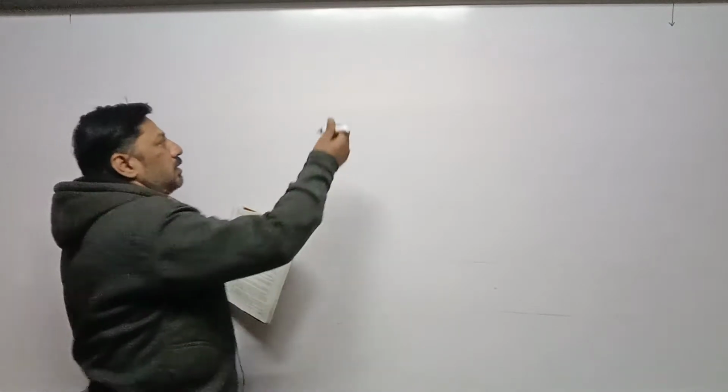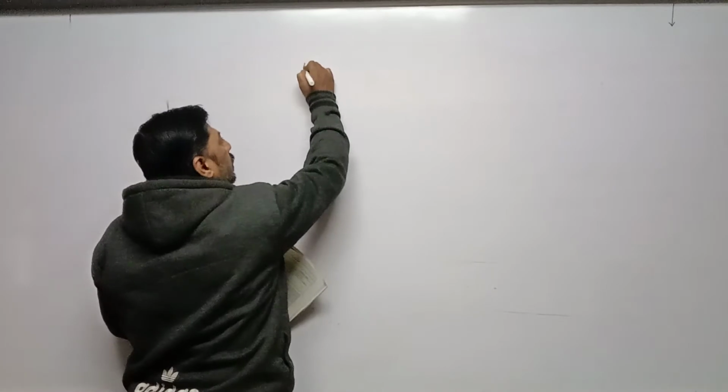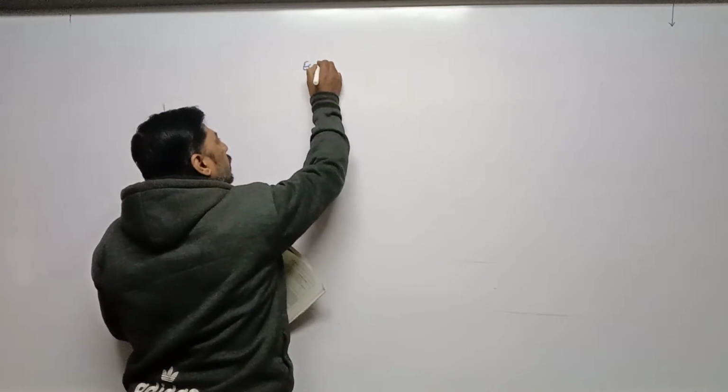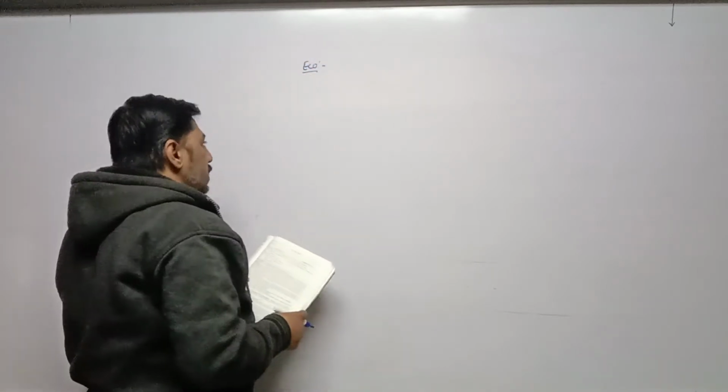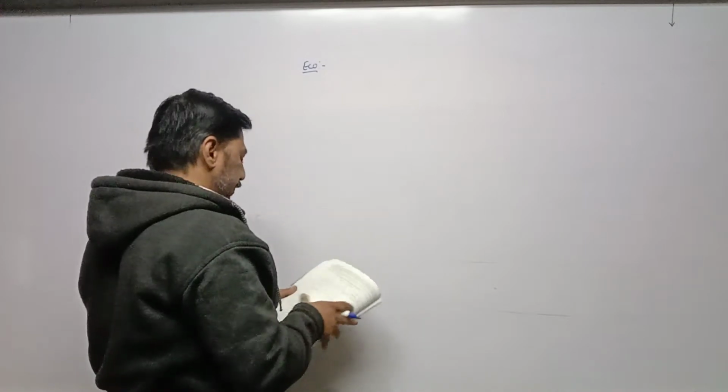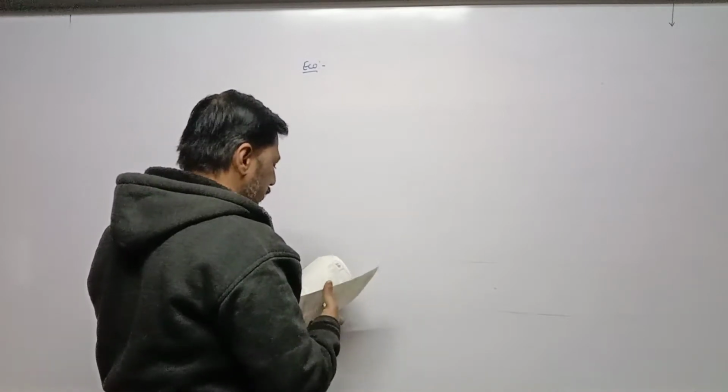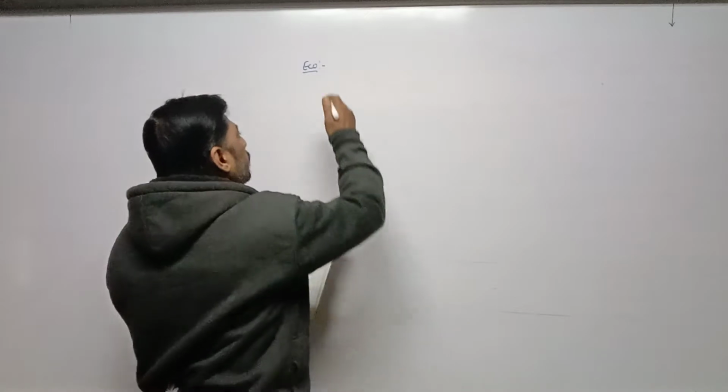In economics, chapter number 10. Yes, chapter number 10.